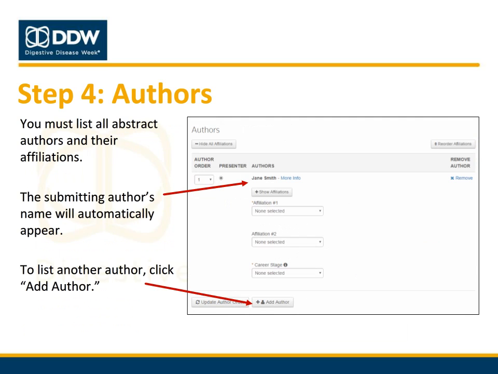To complete Step 4 of the submission process, enter your abstract co-authors and their affiliations. The submitting author's name and affiliation will automatically populate the screen. To add additional authors, click Add Author.